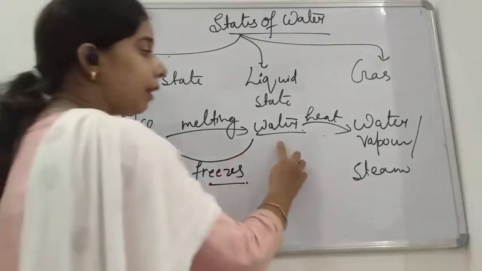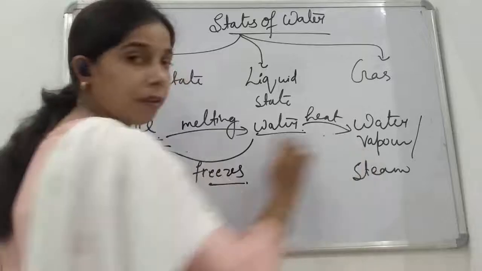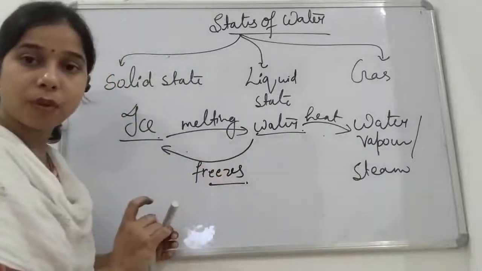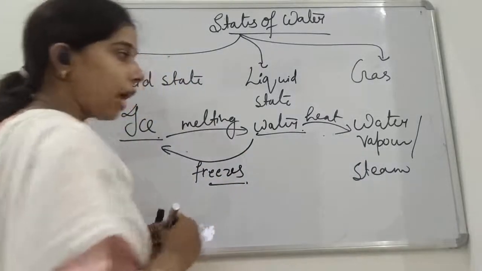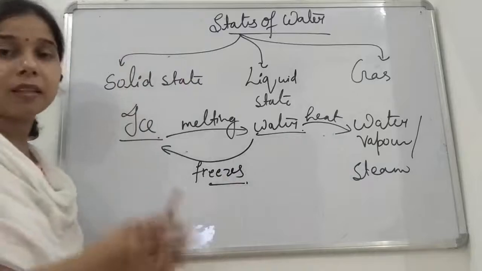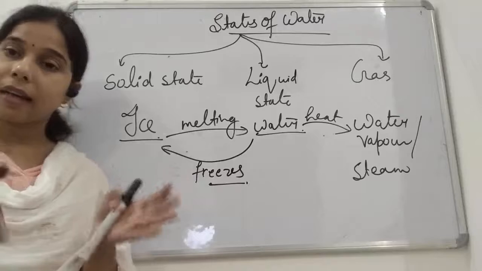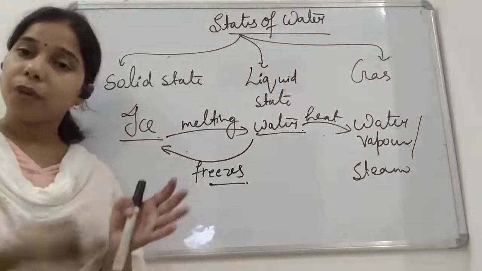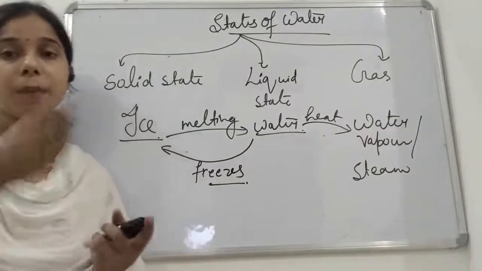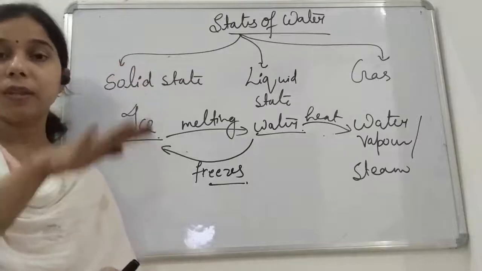Now you had heated the water to water vapor, which is the gaseous form of water, and now you just keep it in a cool place. We can take an example of this. Suppose you have taken a container, students, and you are boiling water in it. Now you cover the container with a lid.